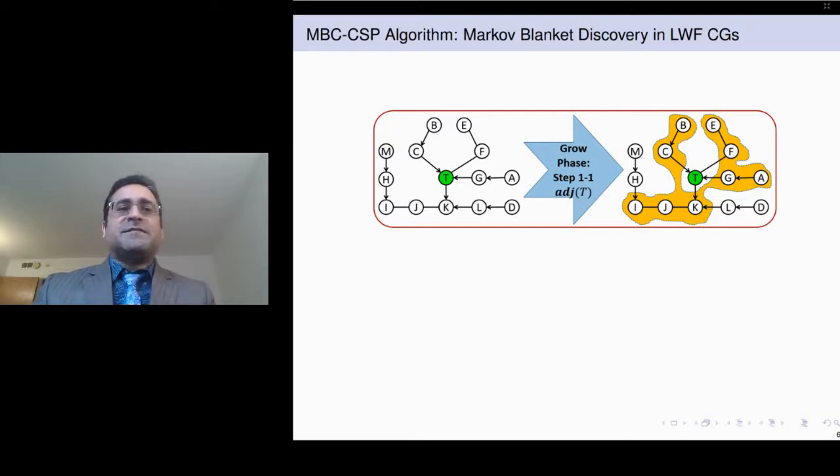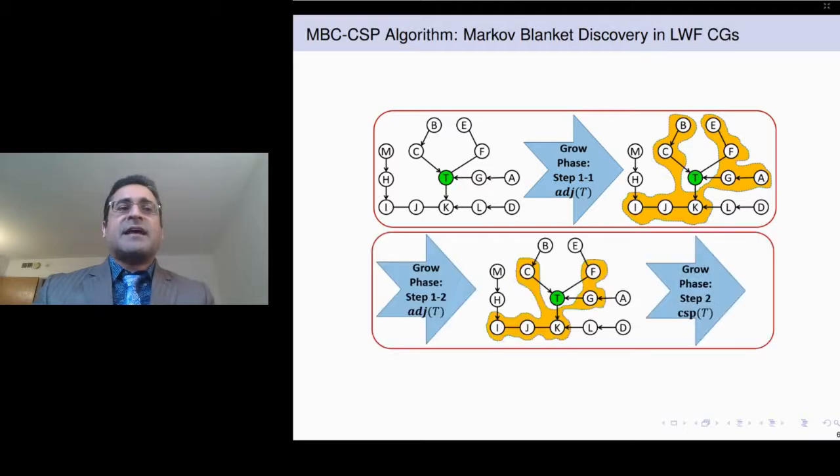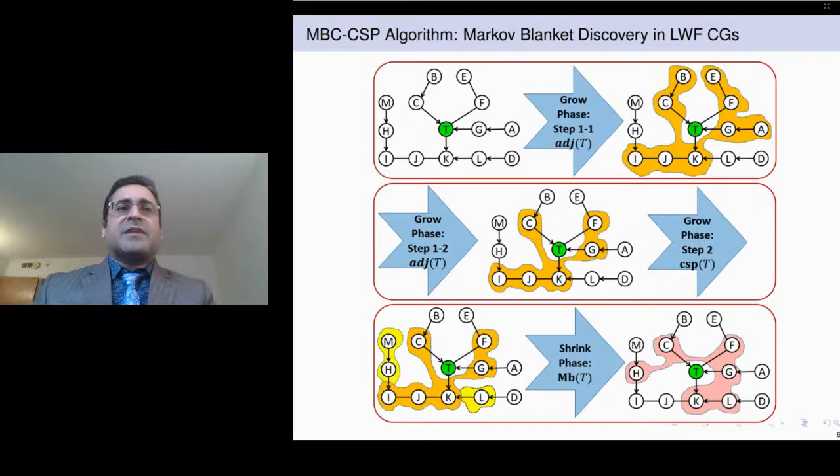More specifically, this phase is designed based on LWF chain graph characterizations. That is, the algorithm first recovers the adjacents of T, which means the set of children, parents, and neighbors of T. And then the algorithm recovers those nodes that are outside of the adjacents of T, but they belong to the Markov blanket of T.